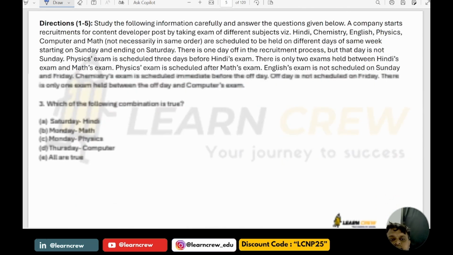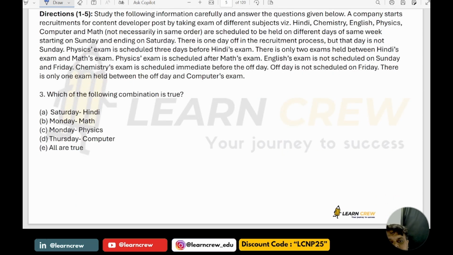Next. Which of the following combinations is true? Saturday Hindi is wrong, Monday Math is correct. So option B is correct. Am I correct or not? Monday Maths or Physics. Sunday is Maths. Monday is Physics. The second day is Physics. The first day is Sunday. Sunday is Maths.